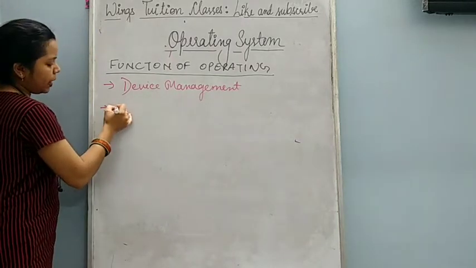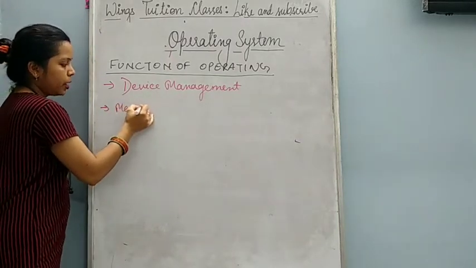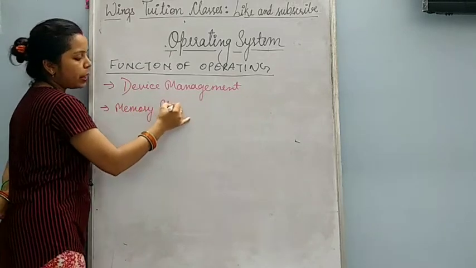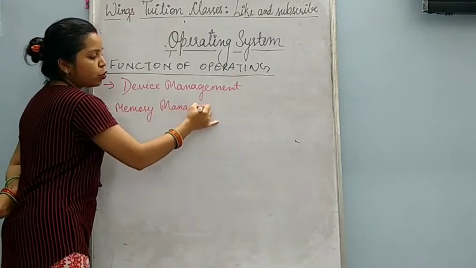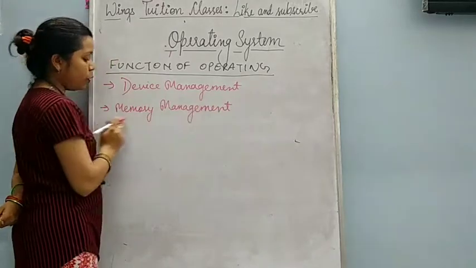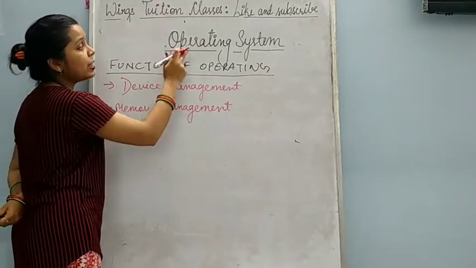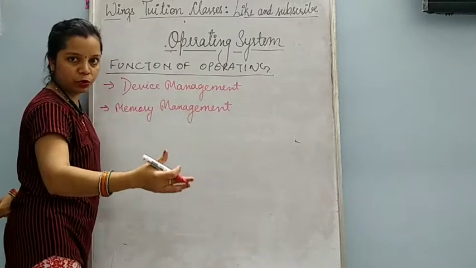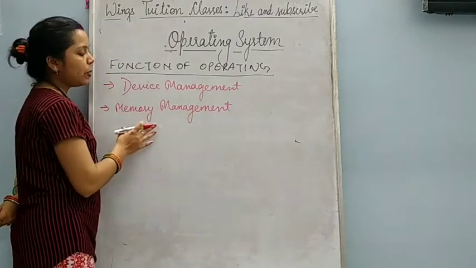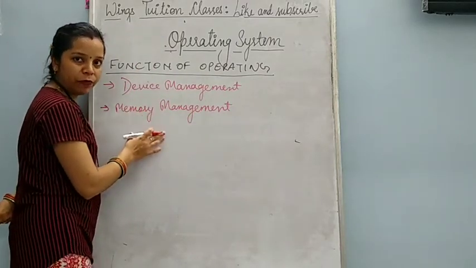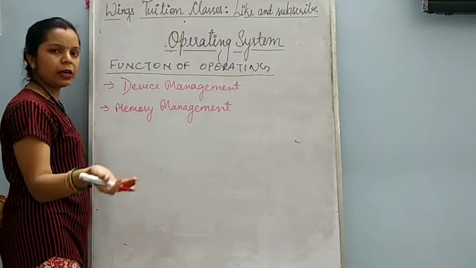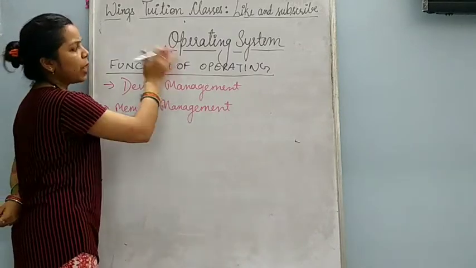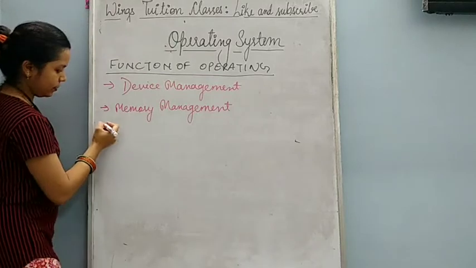Next function of operating system is memory. Memory is also an important part of the computer. So this memory of your computer is also managed by operating system. Like how much memory which file will use, how much memory computer has to free, whatever work related to memory is there, it is managed by operating system.